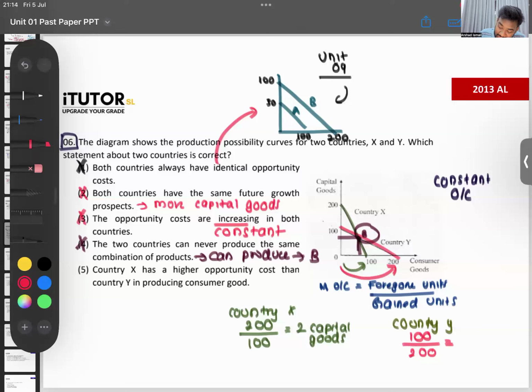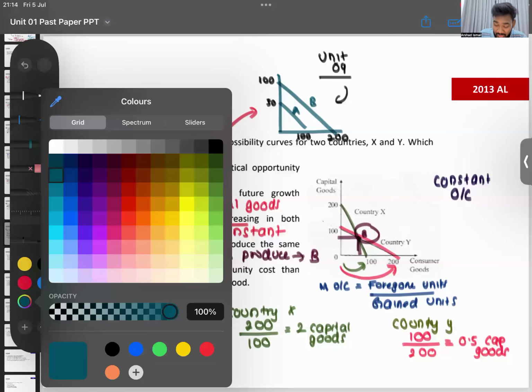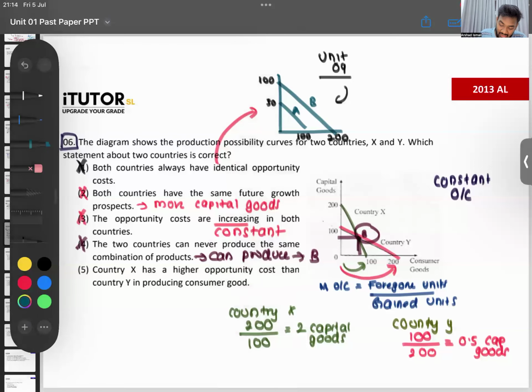Their opportunity cost is 0.5 capital goods. So to produce a consumer good, who has the lower opportunity cost? Country X has 2, country Y has 0.5. So country X has the higher opportunity cost. Country X's opportunity cost is 2 capital goods, and country Y's opportunity cost is 0.5 capital goods.